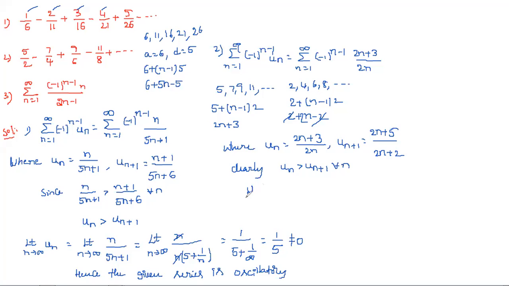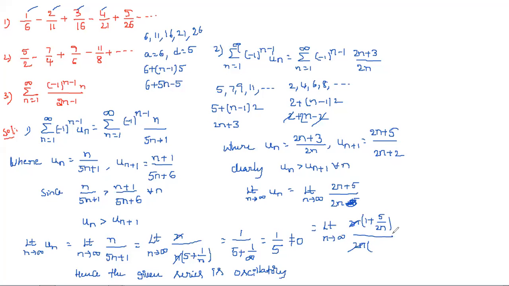Limit n tends to infinity of un, same as the previous one. Both the numerator and the denominator have n terms, so if you substitute infinity in place of n directly, we get infinity by infinity. So we take 2n as common: 1 plus 5 by 2n in the numerator, and 2n in the denominator, and these will cancel.